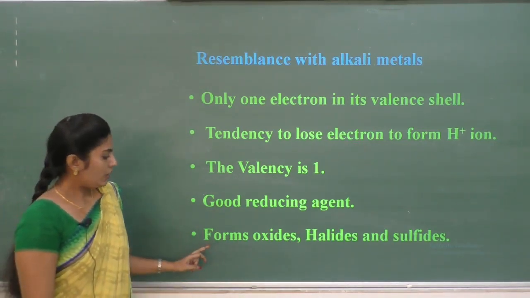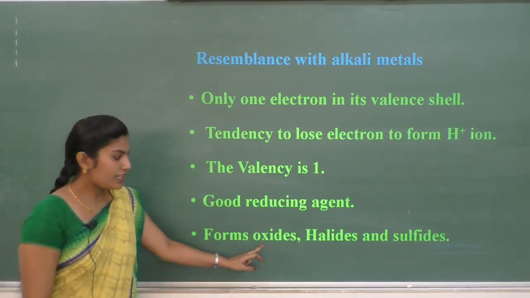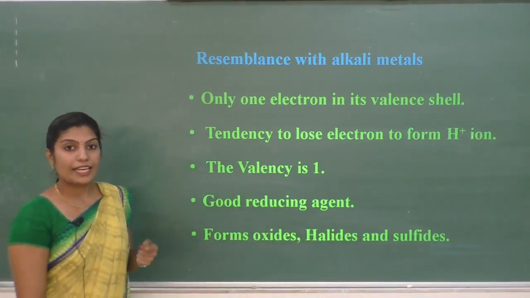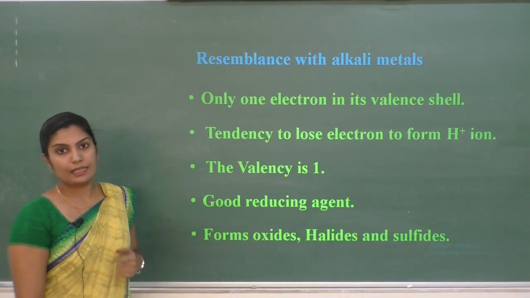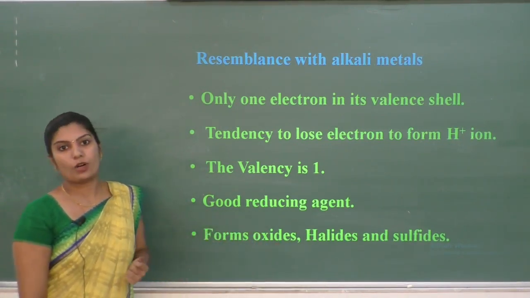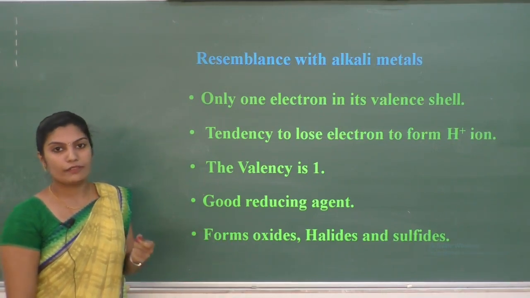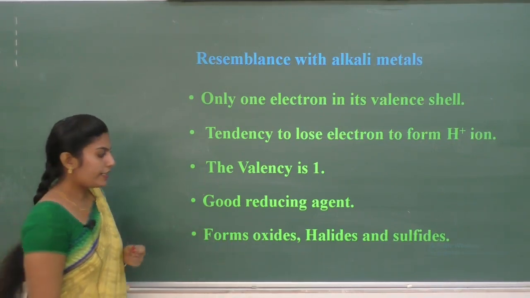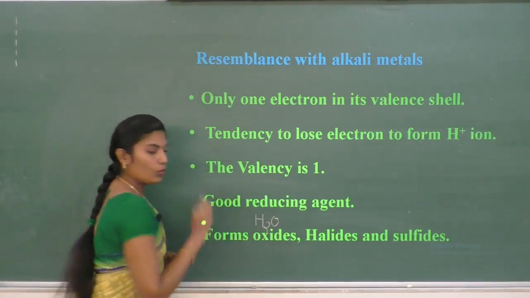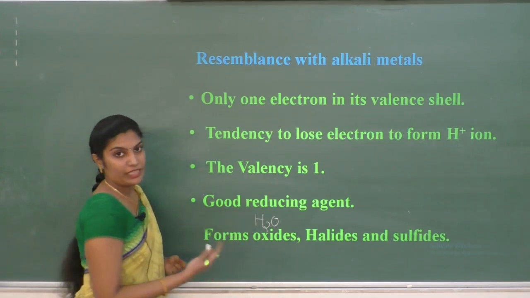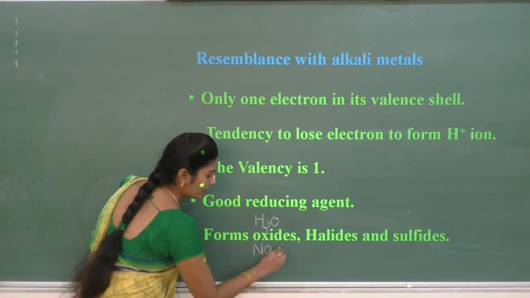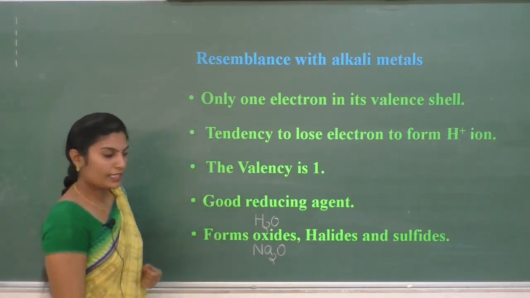Next, forms oxides, halides and sulfides. Both hydrogen and alkali metals form oxides when they react with oxygen. Hydrogen when it reacts with oxygen, it is going to form oxides like H2O. Alkali metal when it reacts with oxygen, it is going to form oxides like sodium oxide.